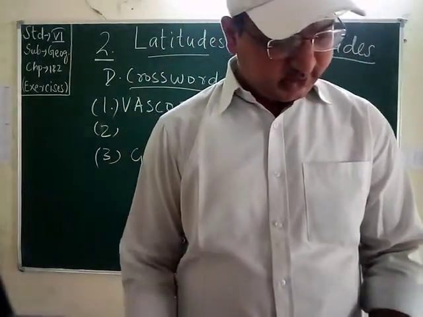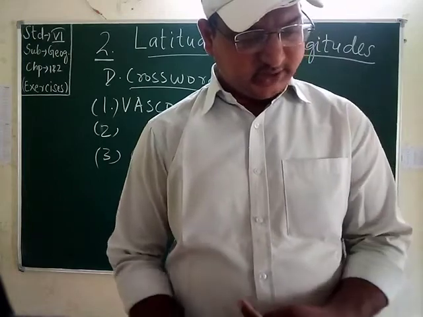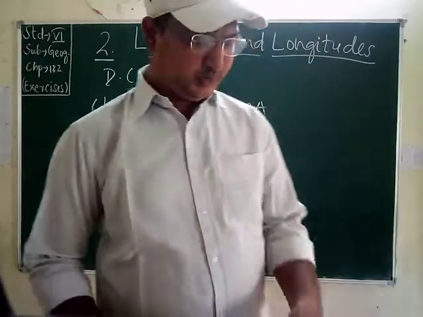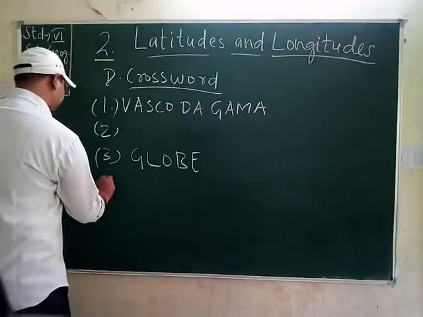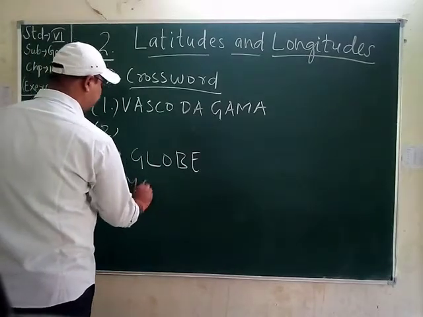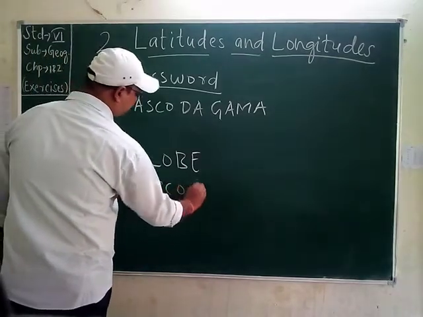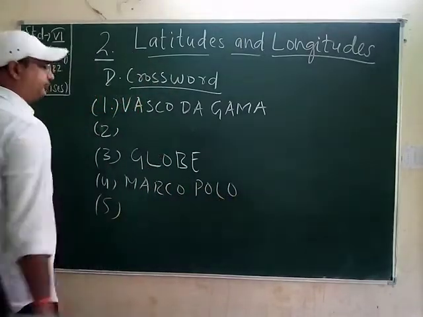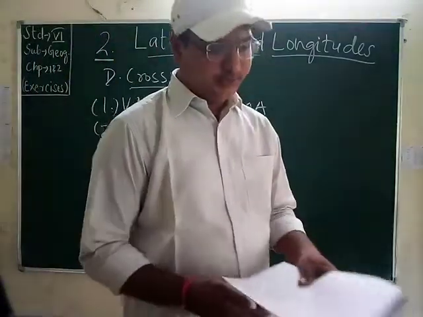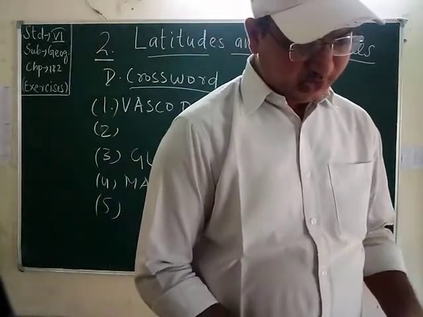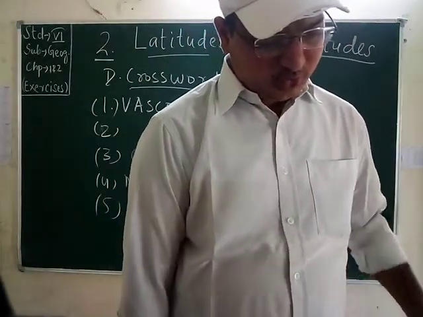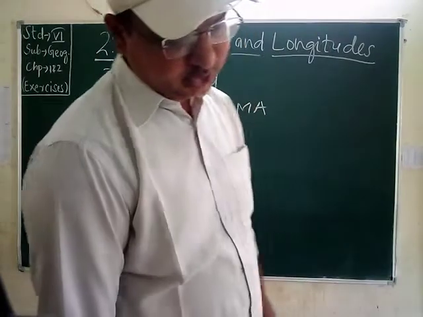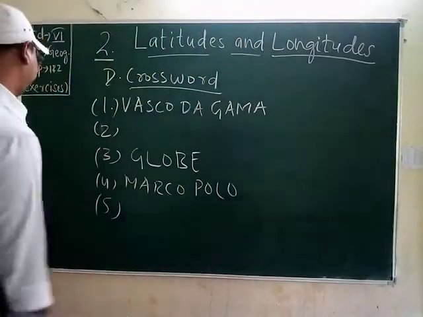And the fourth one is one of the first explorers to travel the Silk Route in the 13th century. Fourth one is Marco Polo. Fifth one is an imaginary line on a globe running from one pole to another. That is called longitude.